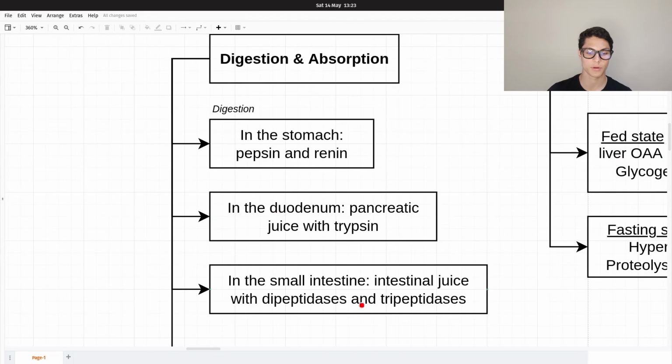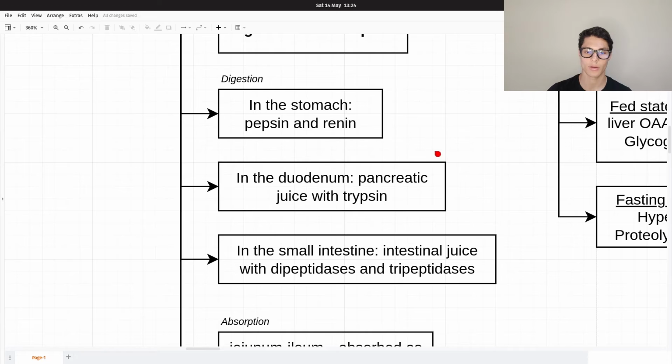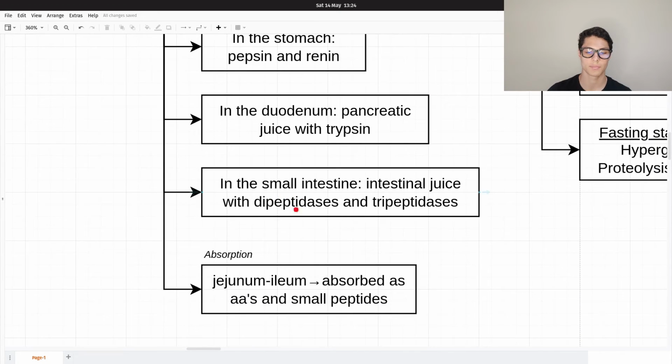If you remember from the video of the carbohydrates, the intestinal juice was breaking down the disaccharides, and here we are breaking down the tripeptides and the dipeptides because the previous steps maybe were not very effective, and some dipeptides and tripeptides may go through.